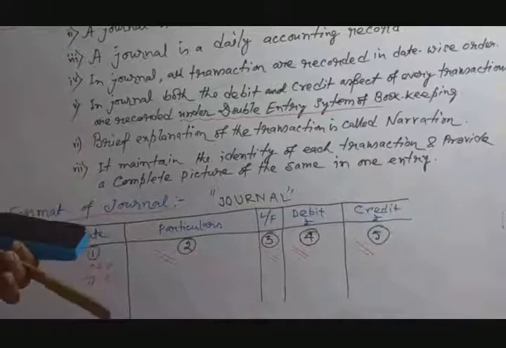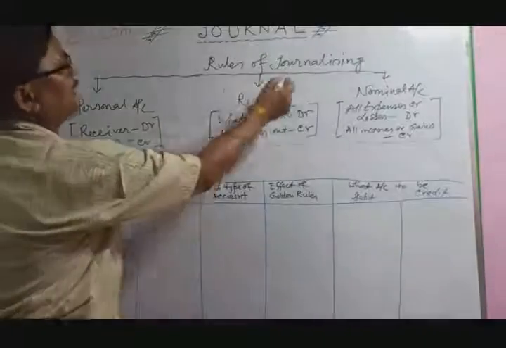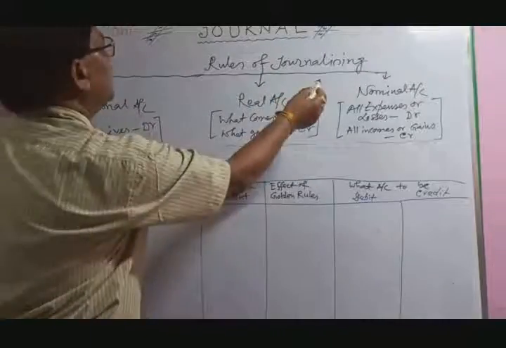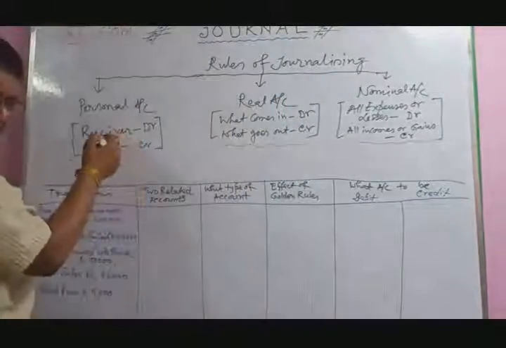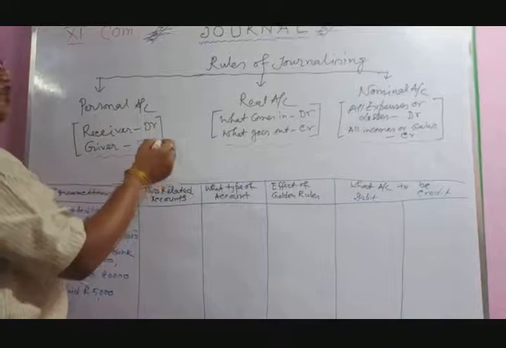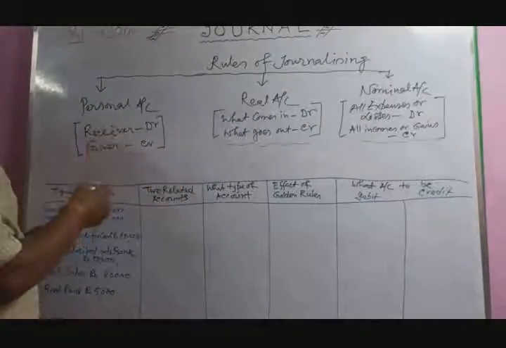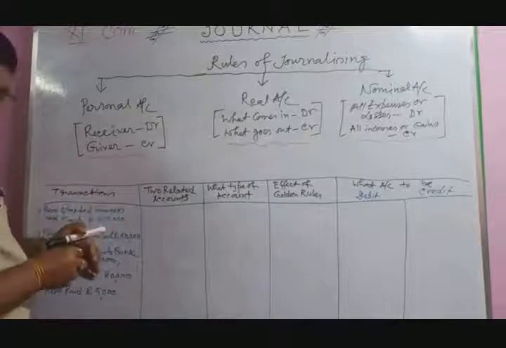Okay. Now before starting the journal, you apply the rules of journalizing. Now journalizing rules, that means the English approach rules, may be divided into three: personal account, real account, nominal account. Personal account was already discussed in earlier topics.